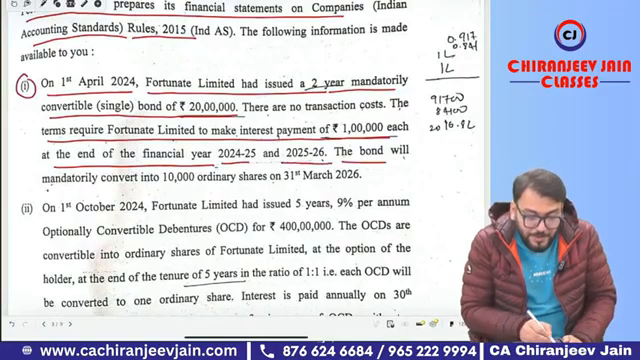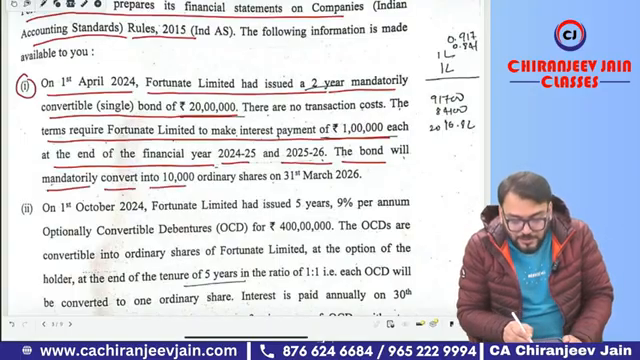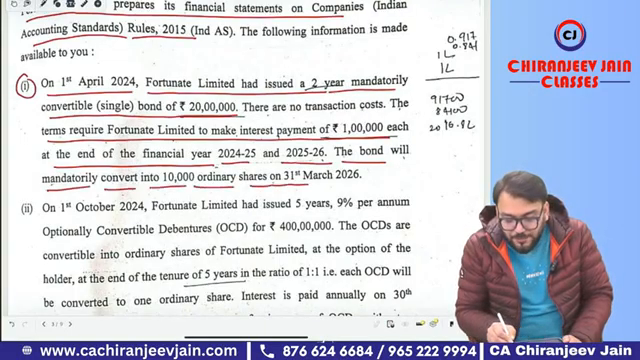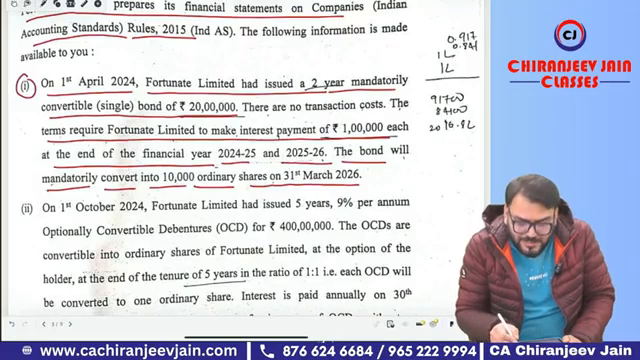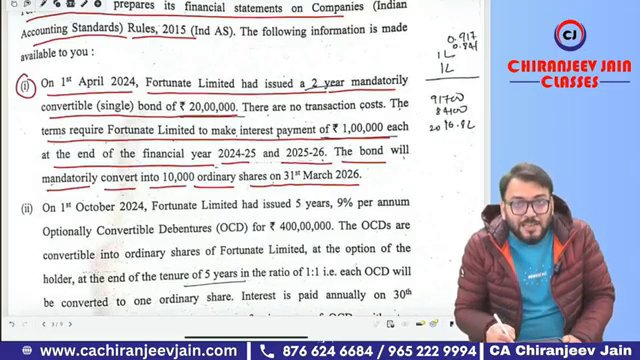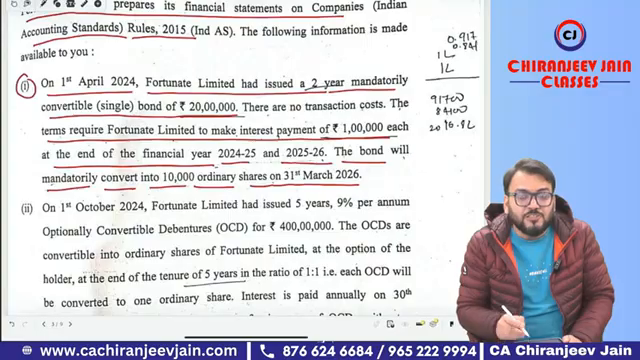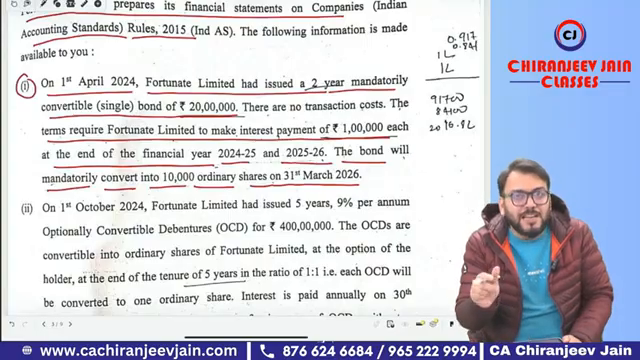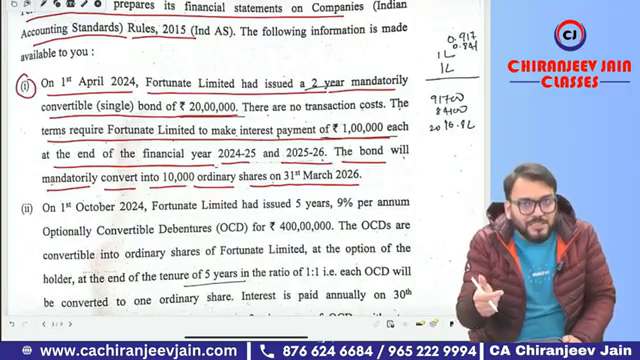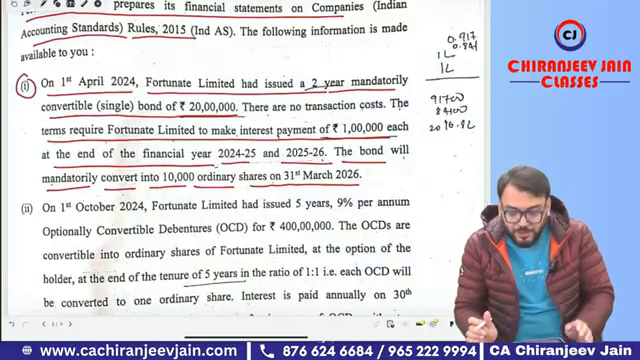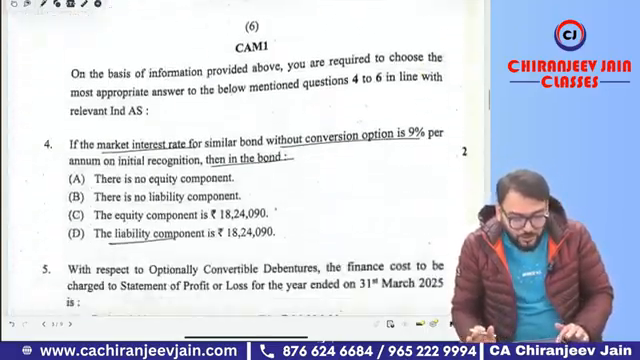The bond will be mandatorily converted into 10,000 ordinary shares on 31st March 2026. Can you see it is compulsorily convertible? It will be converted into a fixed number of equity shares. So can you say the principal component will be classified as equity, and of course the interest component will be the liability component? Okay, sir. Okay. For this, what is the question given?